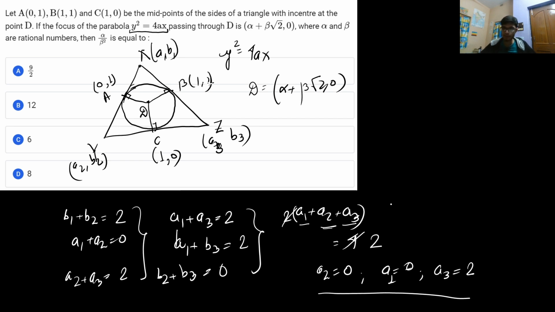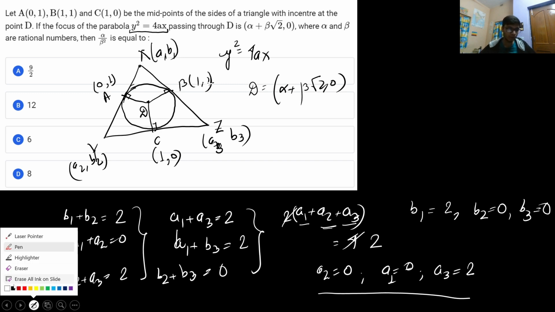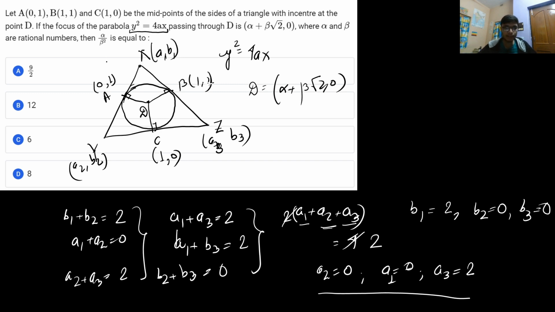In a similar fashion you can also find b1, b2 and b3. So we get b1 is equal to 2, b2 is equal to 0, and b3 is equal to 0. All right, so you got the coordinates of all the endpoints of the triangle: this is 0 comma 2, this is 0 comma 0, and this is 2 comma 0. So you got the endpoint coordinates. Now we have to find the point D.